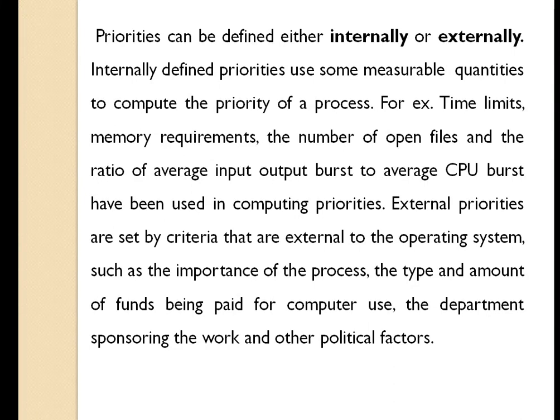The second type is external priorities. External priorities are set by criteria that are external to the operating system. So external priorities are given to processes depending upon some external criteria that are outside the computer system, such as the importance of the process, the type and amount of funds being paid for computer use, the department sponsoring the work, and other political factors. So these are the two types of priorities.